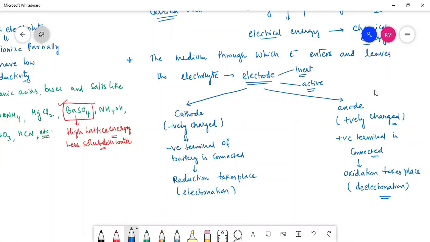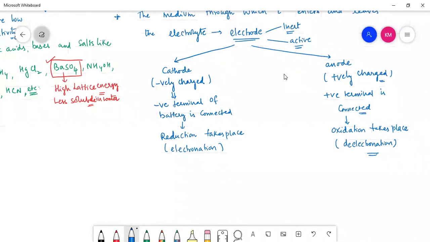But suppose MA is a chemical substance, let us consider. If you pass electricity through MA, it can be dissociated into M+ and A-. The cation, a positively charged ion, migrates towards the negatively charged electrode, that is towards the cathode.